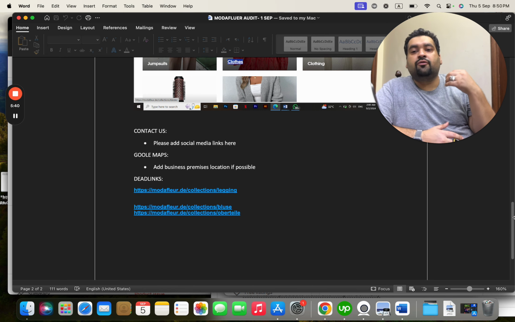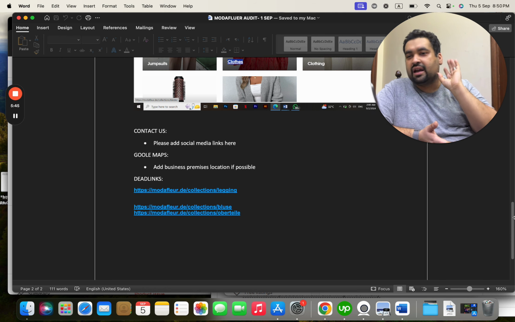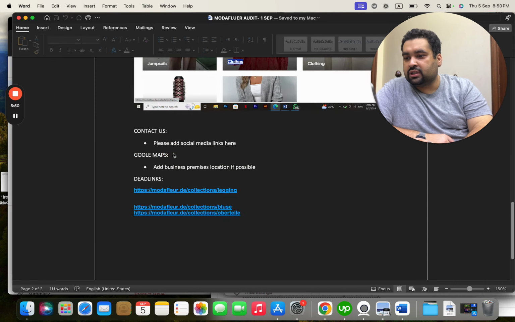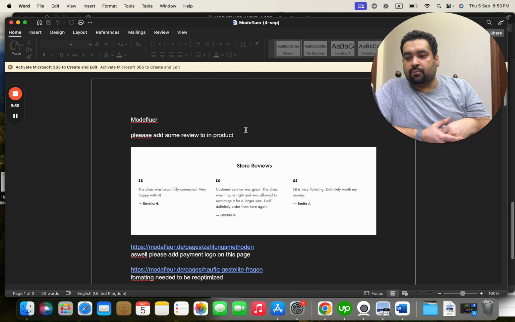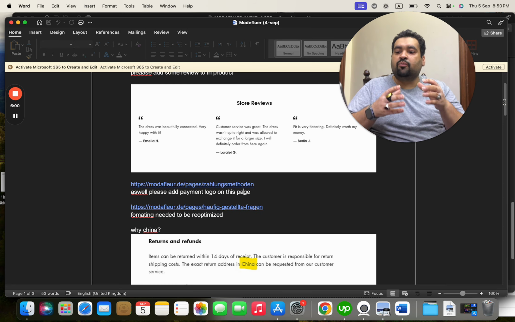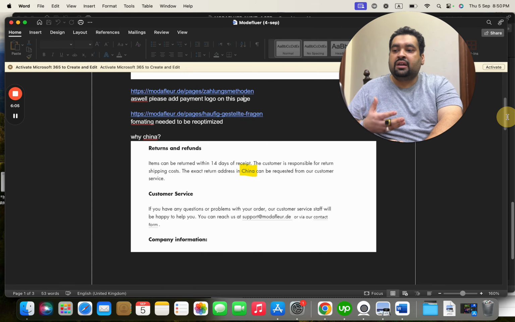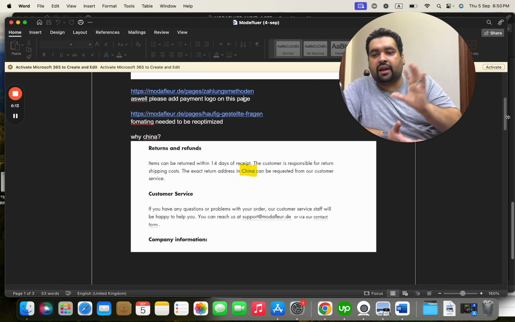And then if you have a business on Google Maps listing, we suggested adding those as well. We also figured out some dead links. And the story doesn't end over here, then there was another audit that they did as well. You can see over here that we suggested some reviews. We suggested adding the payment logo over there. Then there was even a formatting error that needed to be optimized. Then we asked why returns are being shipped to China when you are not shipping from there. So then they informed us that they are shipping directly from China. So it's kind of a drop shipping case, for you guys to understand.